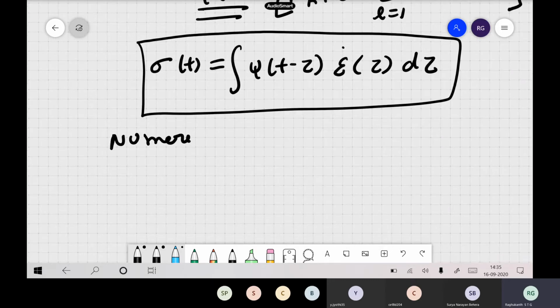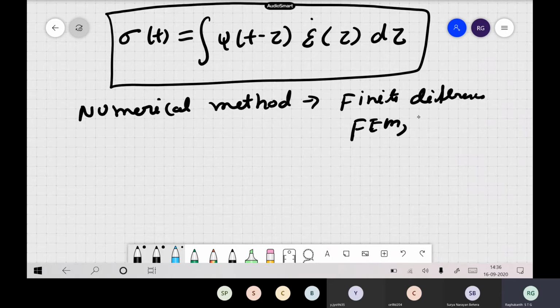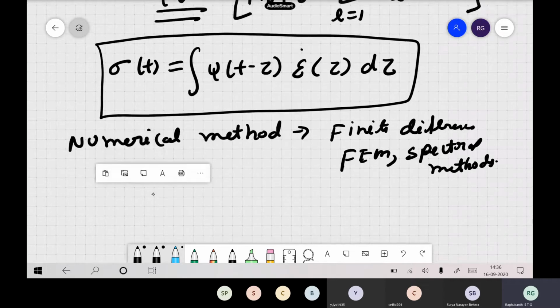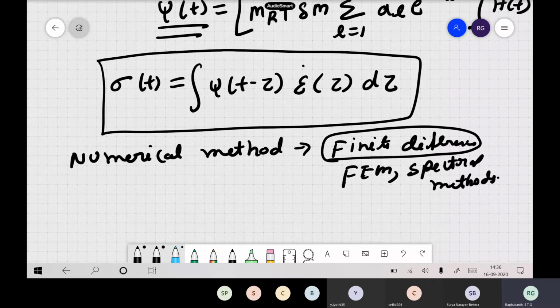If you want to represent this in a numerical method, like finite difference, finite element, or spectral techniques, FEM is slightly easier, but when you want to represent it in the finite element or spectral methods, we have a problem here. Suppose in a finite difference technique, how do you represent it? In finite difference techniques, the derivatives are approximated through Taylor series expansions.